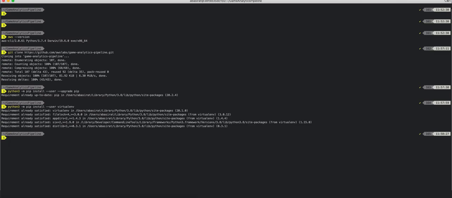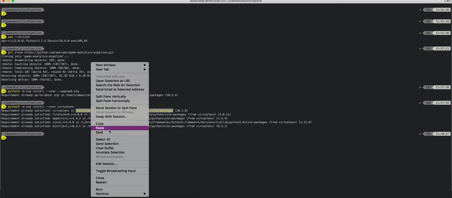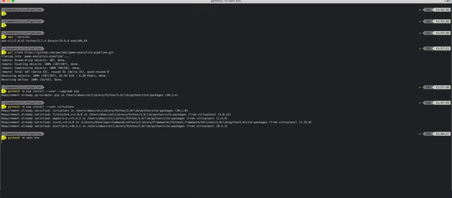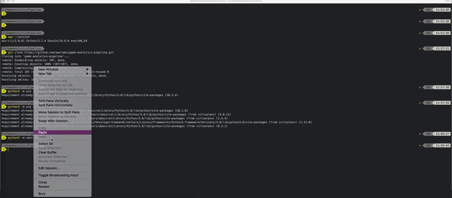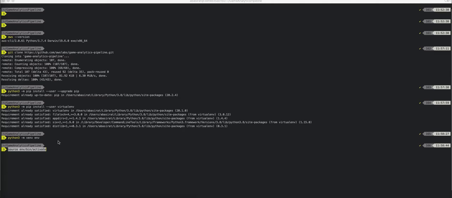Let's create and activate the virtual environment now. And let's activate it. Cool. Our solution uses AWS SDK for Python, or Boto3, to interact with Amazon Kinesis.